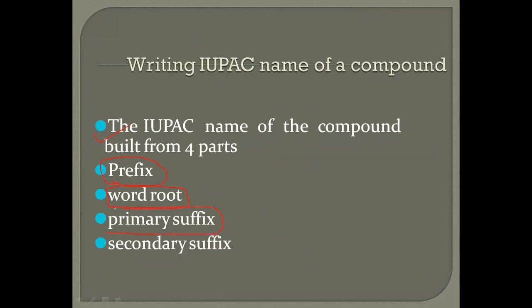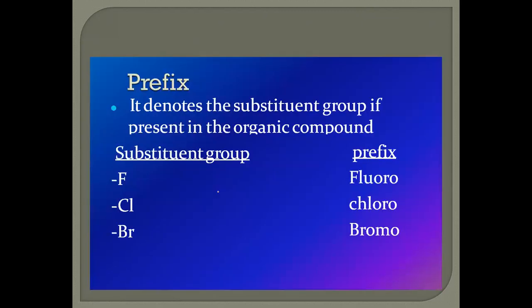Primary suffix, which is for the functional groups, and secondary suffix, which is used for the substituents present on the organic structures. These are the four parts for writing the IUPAC name of an organic compound.